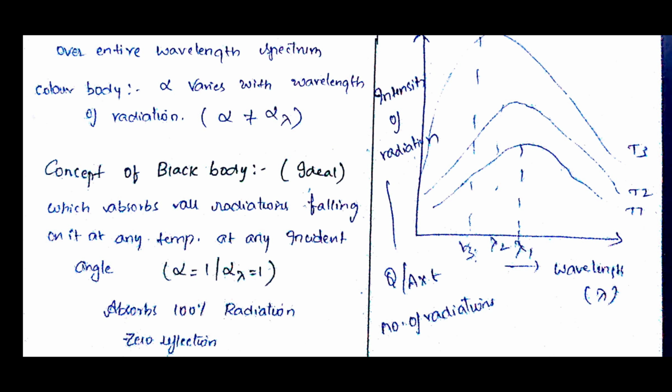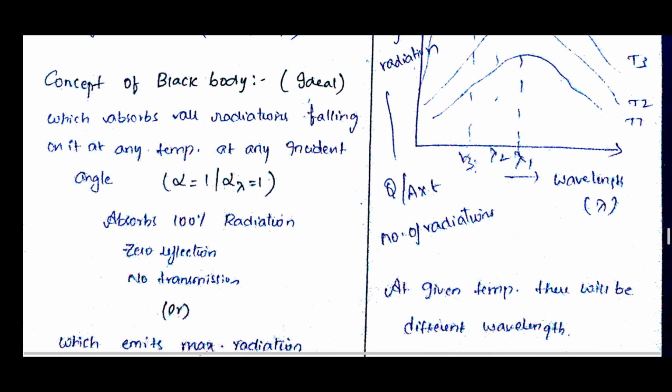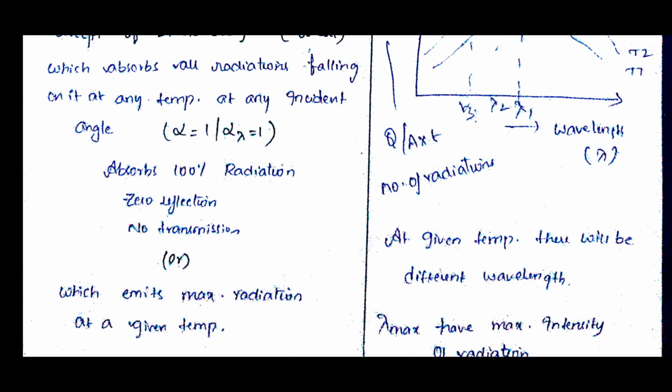Whatever the wavelength might be, it absorbs all the radiations. That is 100% absorption, zero reflection and no transmission. And also we can say that it emits maximum radiation at any given temperature, because whatever body absorbs more radiation will emit maximum radiation at any given temperature.